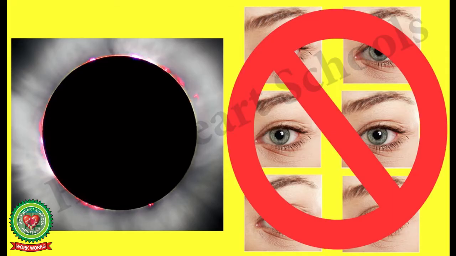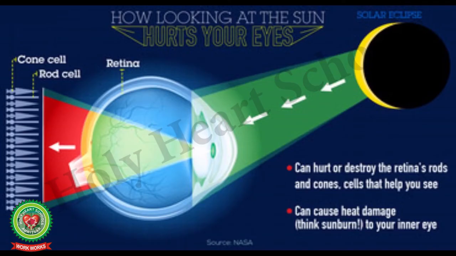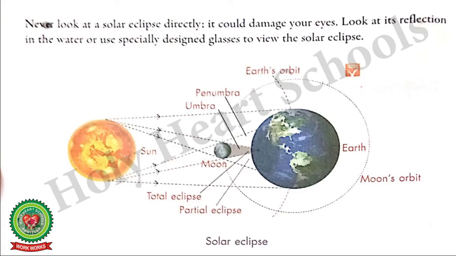We should not look at a solar eclipse directly because exposing your eyes to the sun without proper eye protection during a solar eclipse can cause damage to the cells which are at the back of our eyes. So that's why we should not look at a solar eclipse directly.